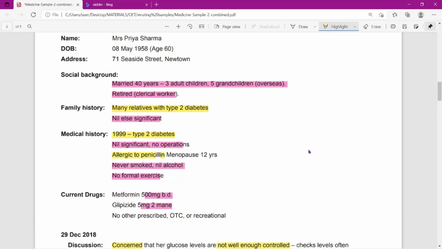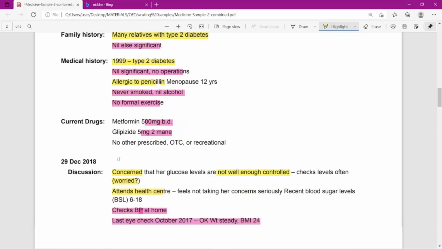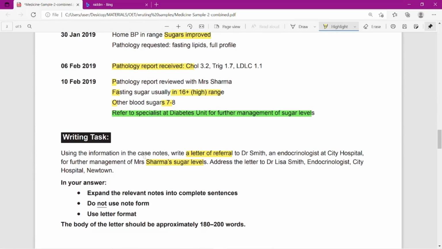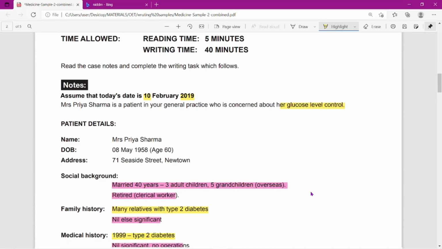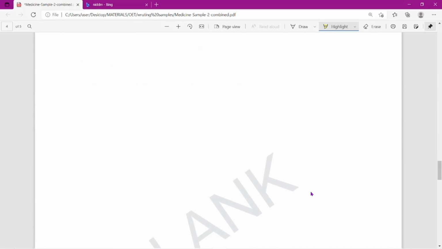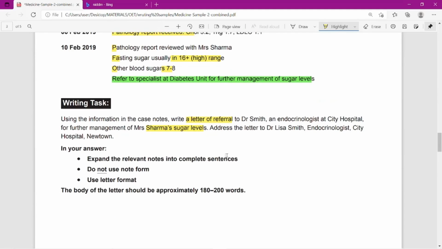So here in this case, the treatment history has not been mentioned. It is a patient who is being referred to some other clinic, to a specialist, regarding sugar levels. From here we got glucose level, and from the end we got it's a sugar level. See from here, we got letter of referral. Sugar level also has been mentioned here. Then it is a specialist.